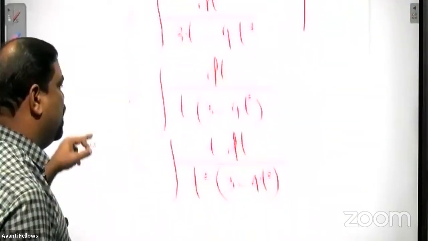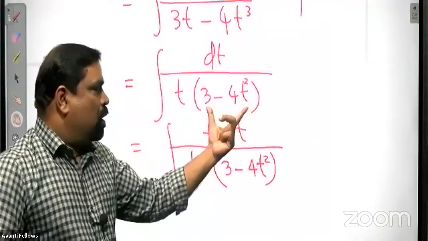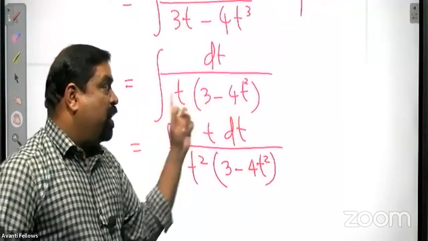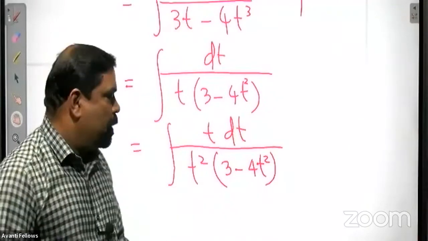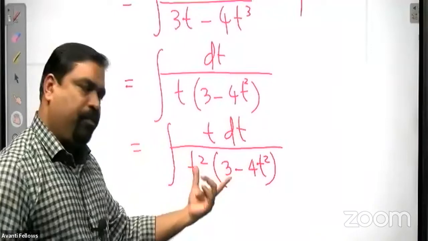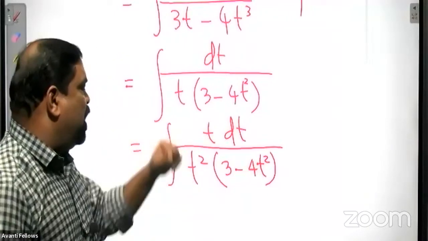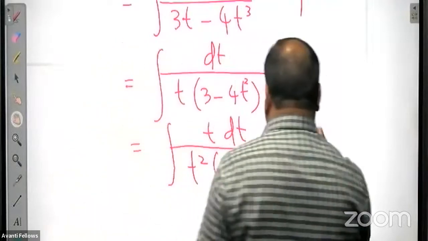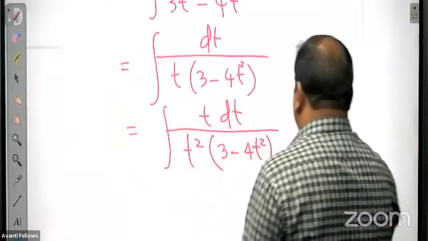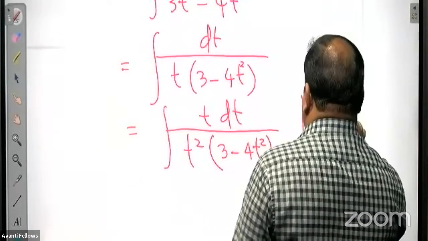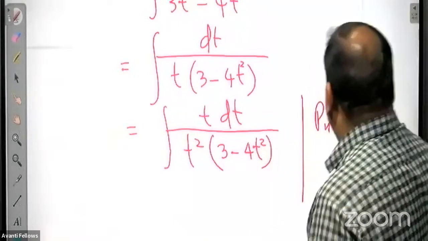Otherwise, also we can do it in another method. We can factorize this 3 minus 4t square, and you will get 3 terms in the denominator, then apply partial fraction. That is another way. But I think this one is better. So t dt by t square into 3 minus 4t square. Now put t square equal to u, a new variable.